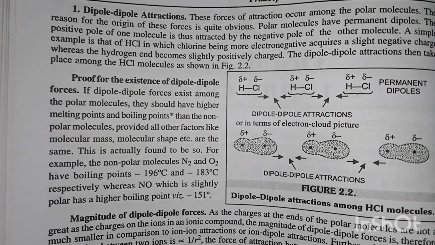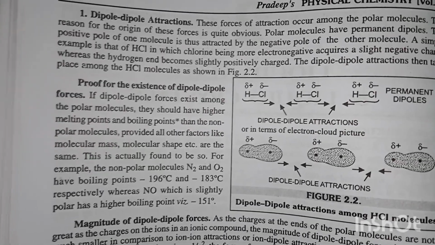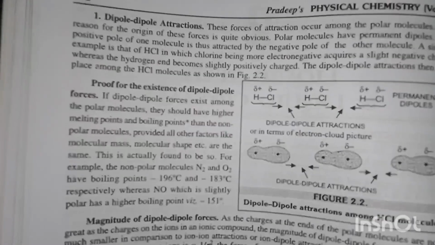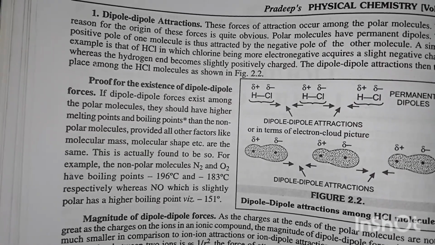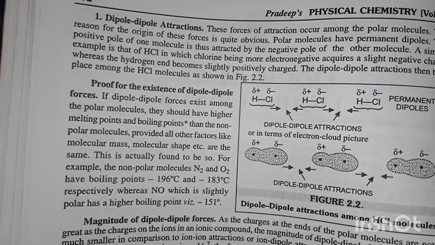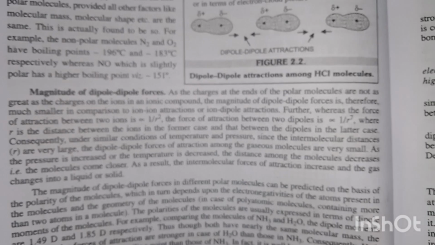For example, the non-polar molecules nitrogen and oxygen have boiling points of minus 196 degrees Celsius and minus 183 degrees Celsius respectively, whereas NO, which is slightly polar, has a higher boiling point of minus 151 degrees. Magnitude of dipole-dipole forces.